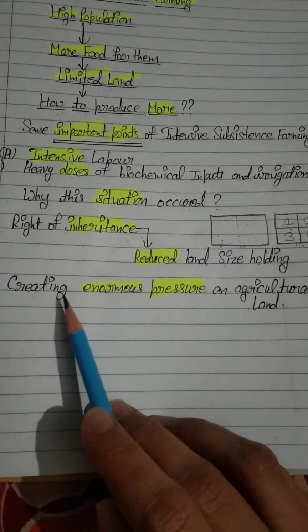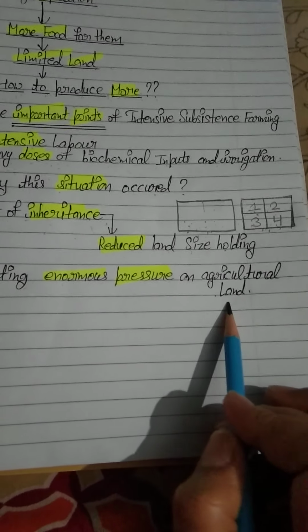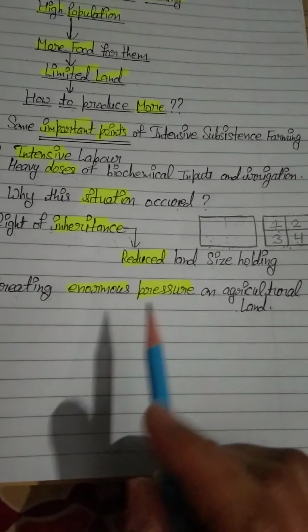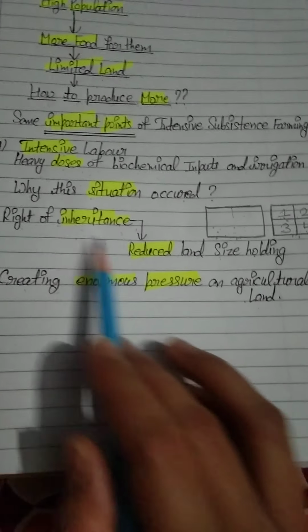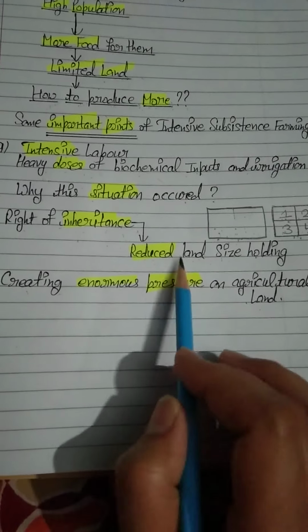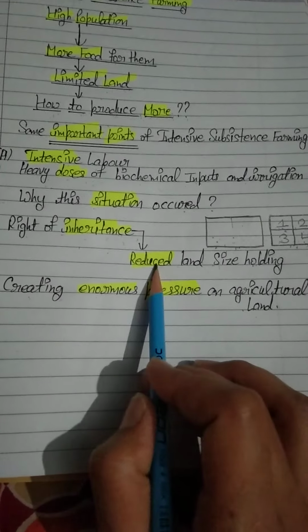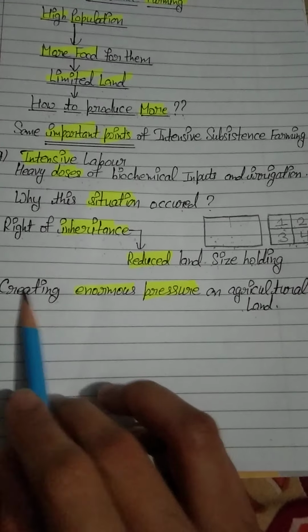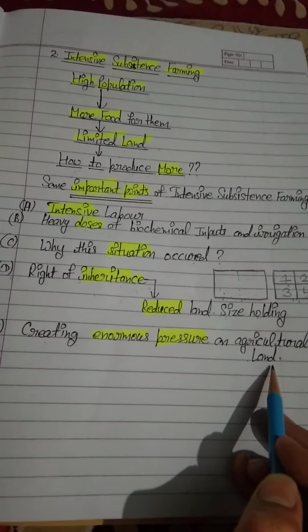So this situation creates a large pressure on agricultural land. Right of inheritance is equal to reduced land size holding, and when land size holding reduces, it creates very much pressure on agricultural land.